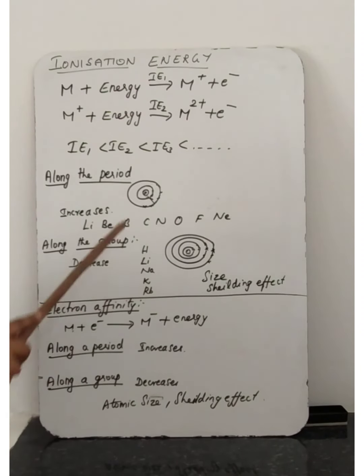So as we move from top to bottom in the periodic table along a group, electron affinity decreases because of the increase in size of the atom and the shielding effect. Understood now?